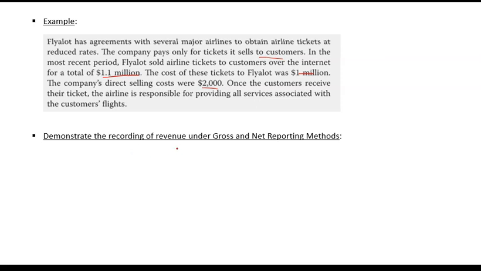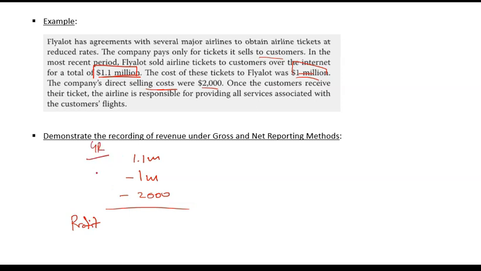So it can either use gross reporting or net reporting. What if it uses gross reporting? What will be the total revenue? The total revenue will be 1.1 million. From this 1.1 million, 1 million will be paid to the airlines, and 2,000 will be paid as selling cost, and the remaining will be the profit for this company, that is FlyAlot.